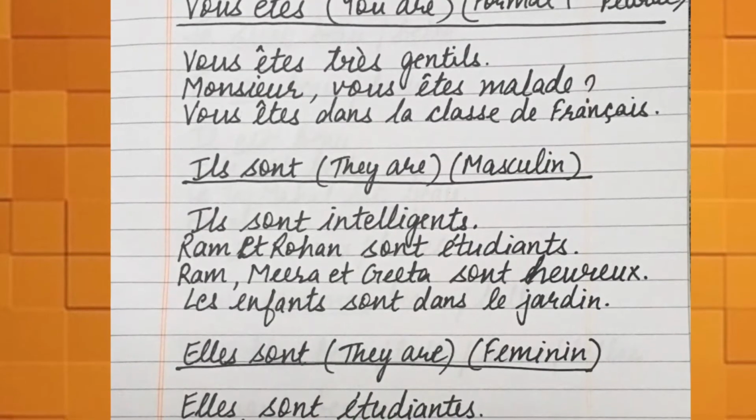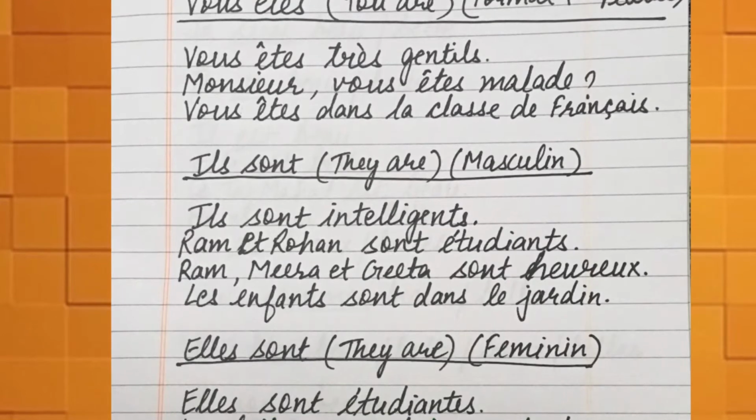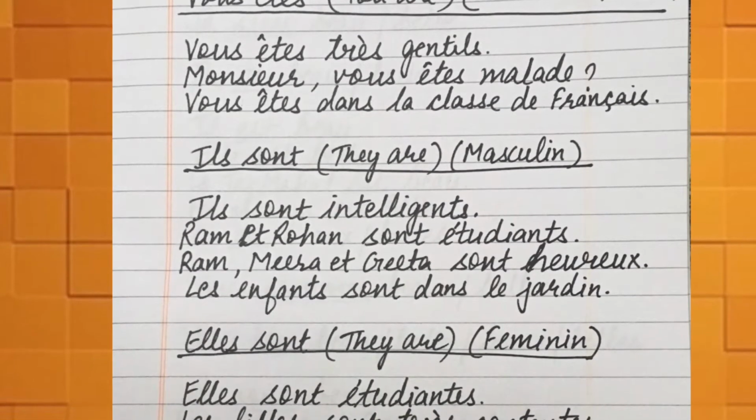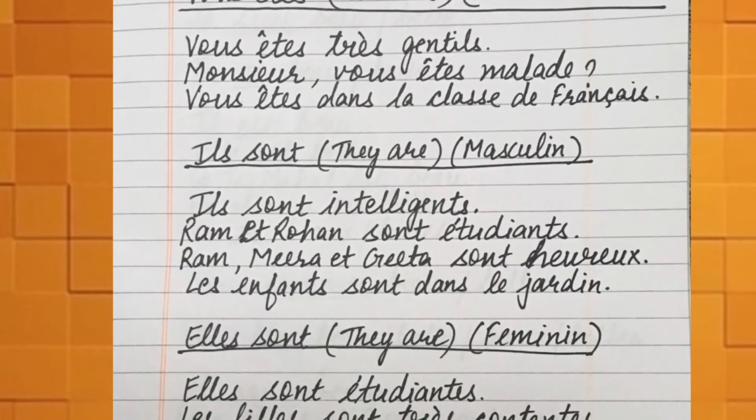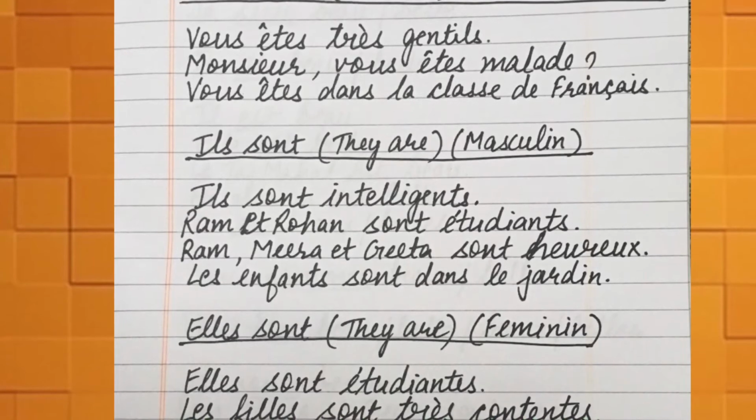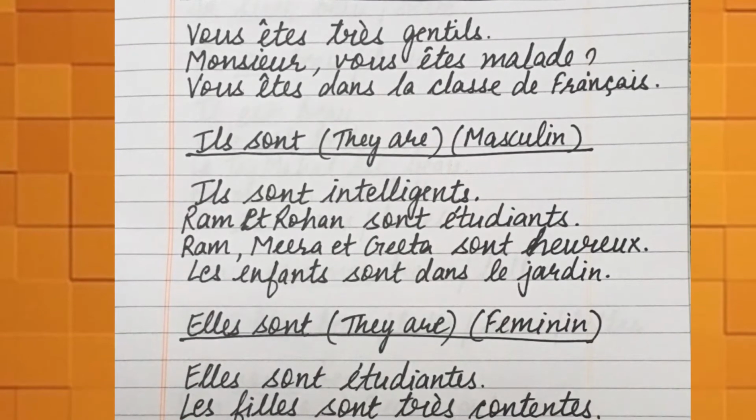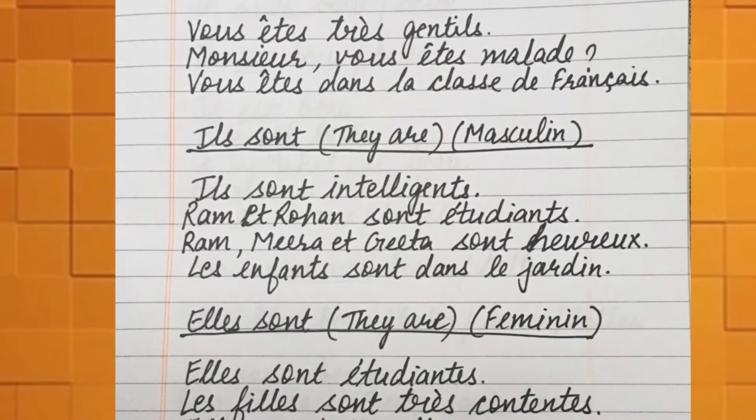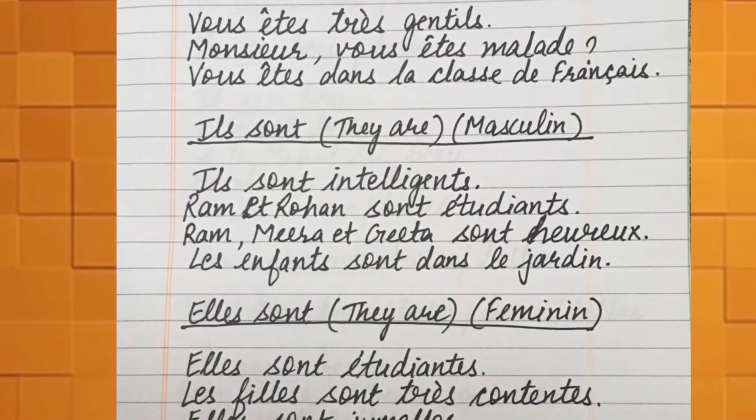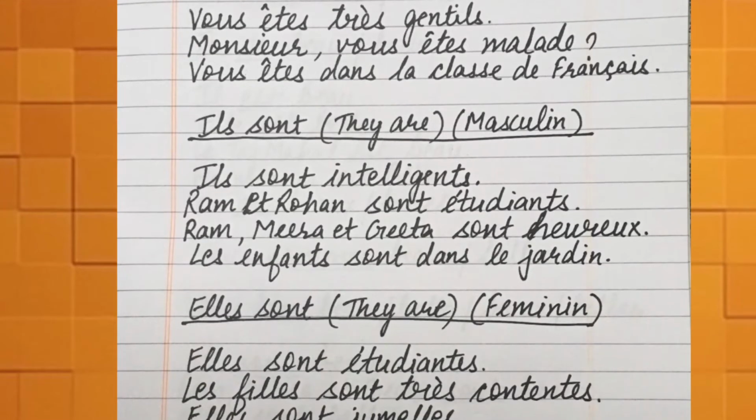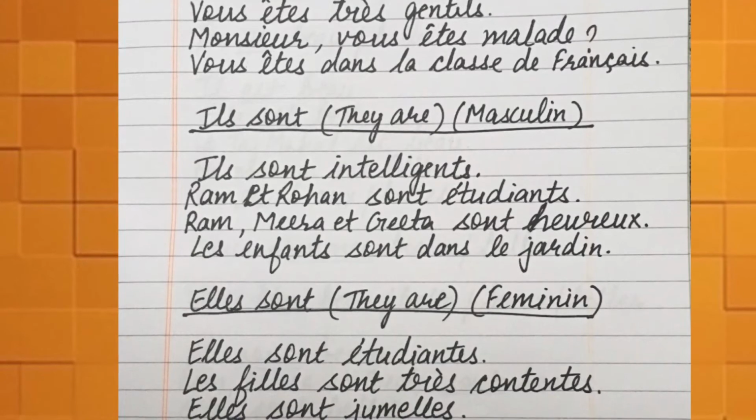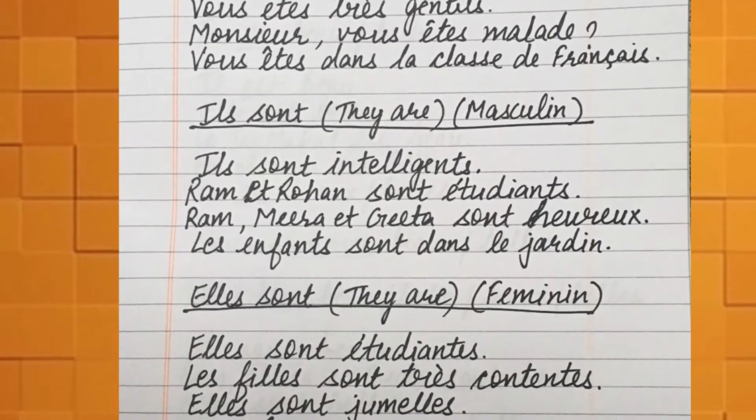Next is Monsieur, vous êtes malade. When we use Monsieur, that means it is formal language, because Monsieur means Mr. or Sir. Monsieur, vous êtes malade means sir, are you unwell? Are you sick? So, vous êtes. Next is vous êtes dans la classe de français means you are in the French class. So over here also we are addressing many people.